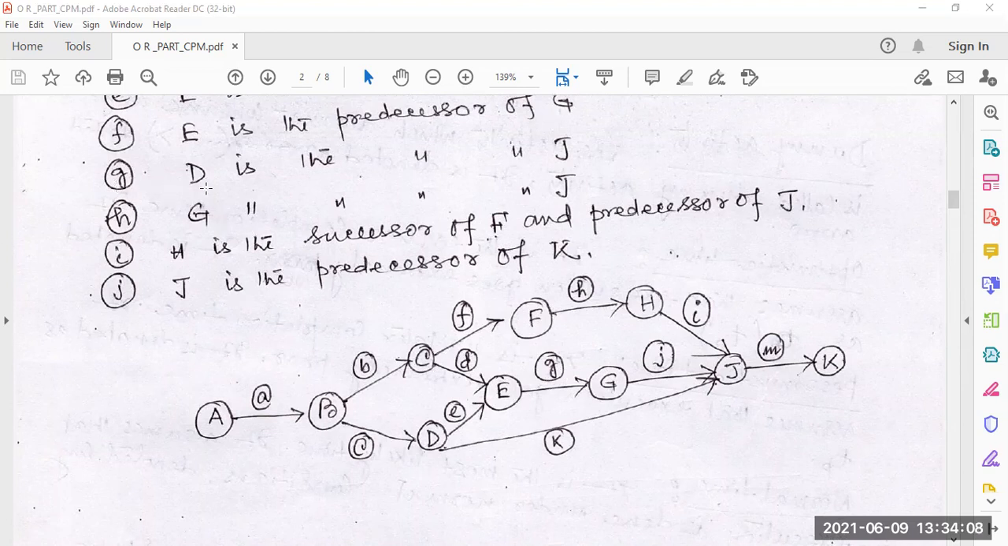Activity G means D is the predecessor of J. So from D to J there is a path. Here is the J. So from D to J, this is the activity K.